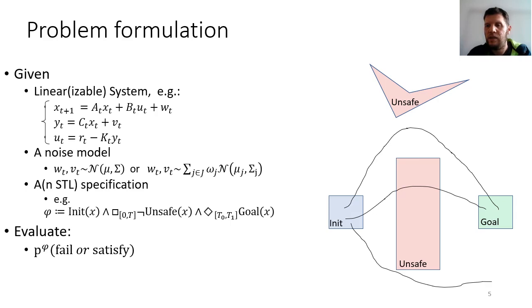On the right, we can see an example of what this all means for a robot in a 2D environment. We can see the satisfying trajectory on the top, and the other two are failing, one by colliding with an obstacle and the other by not reaching the goal on time.